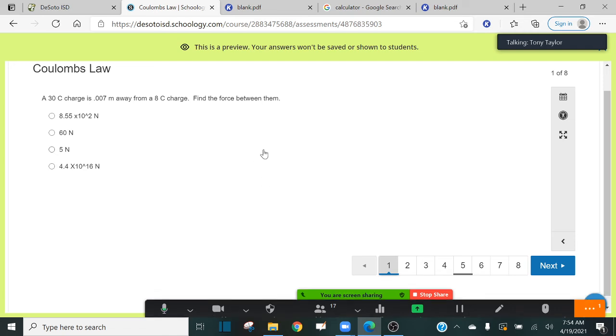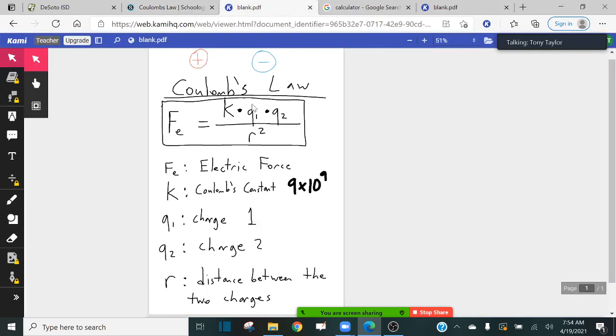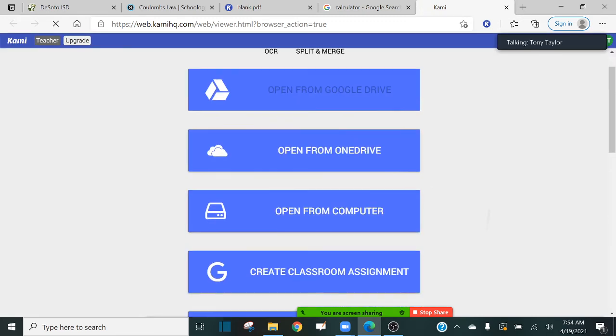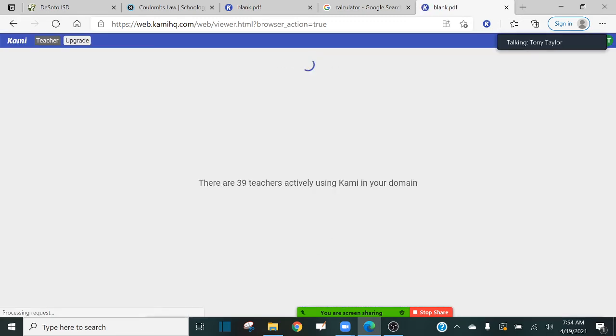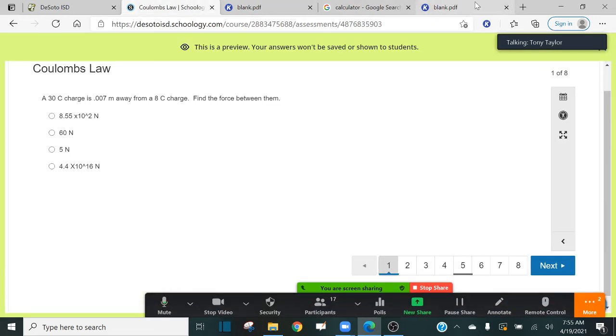Okay, look at this one right here. Let us do this one. It says, a 30 Coulomb charge is 0.007 meters away from an 8 Coulomb charge. Find the force between them. So once again, we're going to use Coulomb's law to figure this out. Let me open up a new page. Again, this is the last mathematical problem I'm going to do with you guys. I just want to do enough for you to get the point. Okay, so let's get ready to plug everything in.